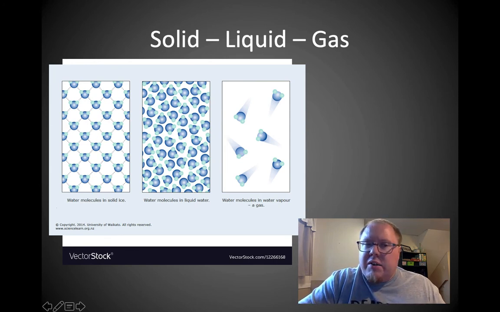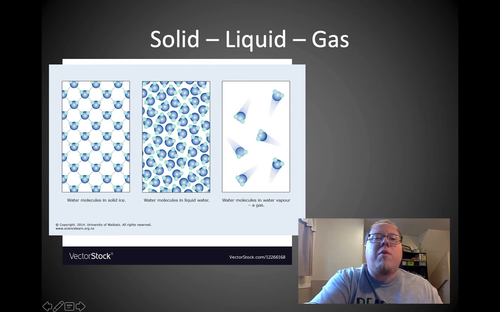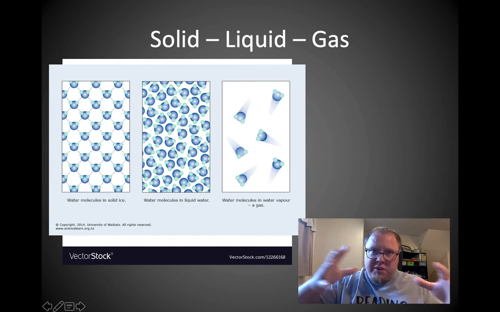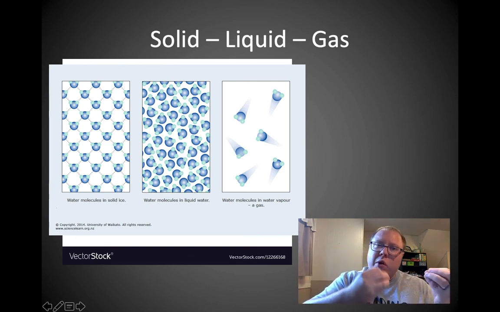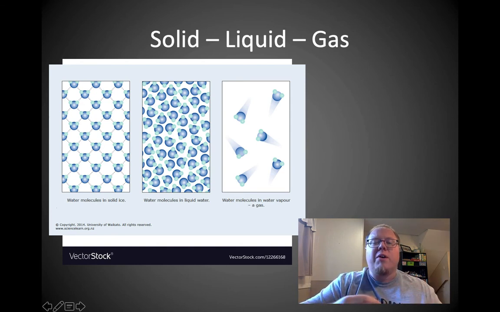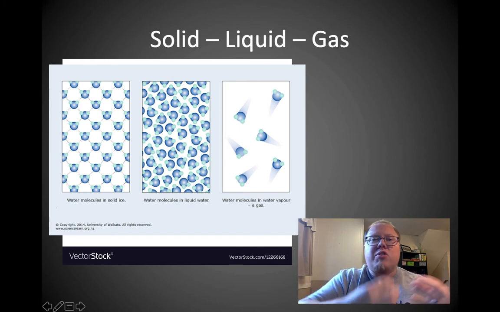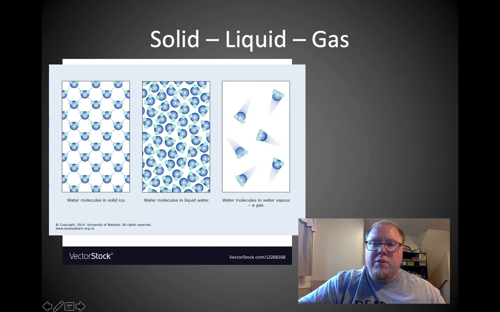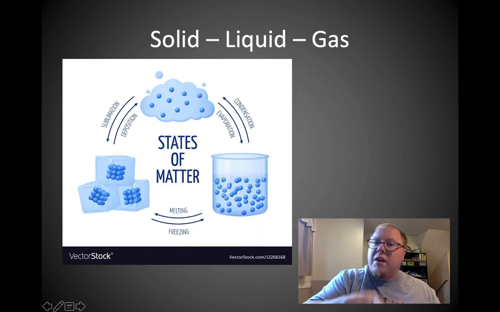Now, if you notice the solid one, the one way over here on the left, they're actually pretty spread out. When they line up as a molecule, they form these empty spaces in between the molecules, which spreads them out, and that's why ice expands. Ice expands when it freezes because they arrange themselves and create this structure where it is expanded and there's empty space there. As a liquid, though, because they're not structured and they're moving around each other, they are actually closer together. So if I go back to this original picture, that liquid is wrong.